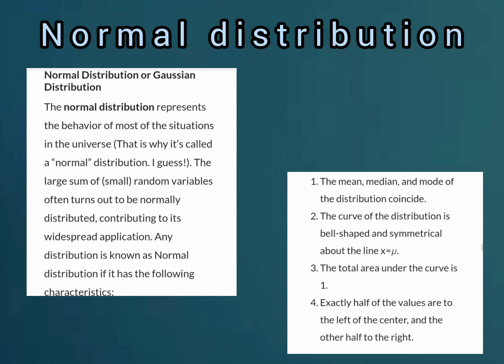Now let me tell you the characteristics. Here are some of the characteristics. The mean, median, and mode of the distribution coincide. The curve of the distribution is bell-shaped and symmetrical about its axis, and the total area under the curve is 1. Exactly half of the values are to the left of the center and the other half to the right side. These are the characteristics.